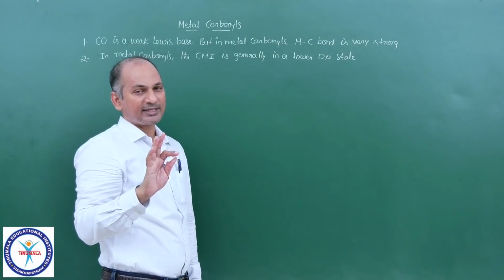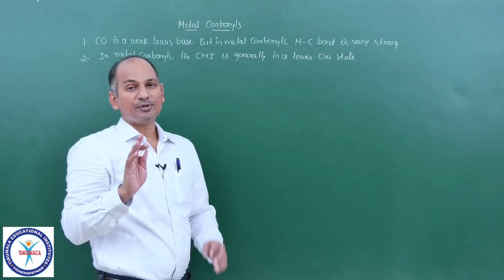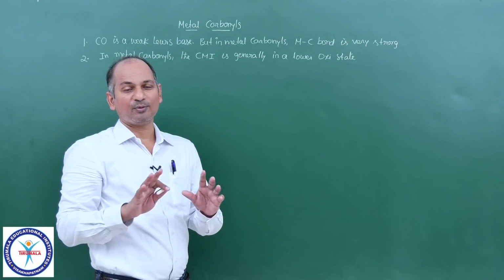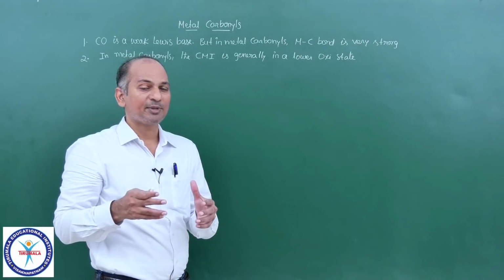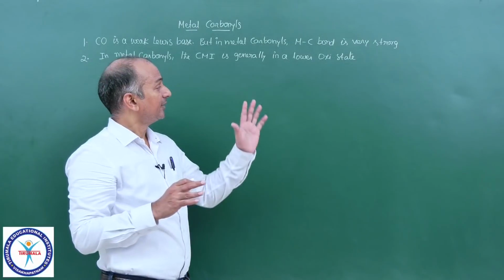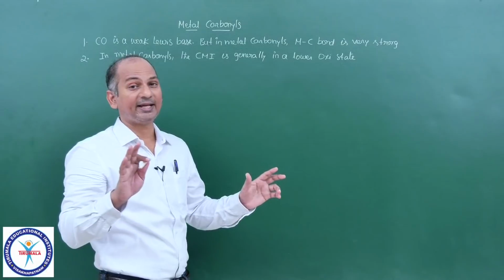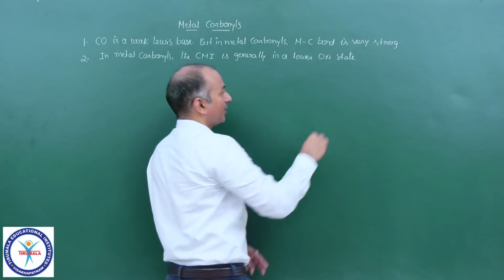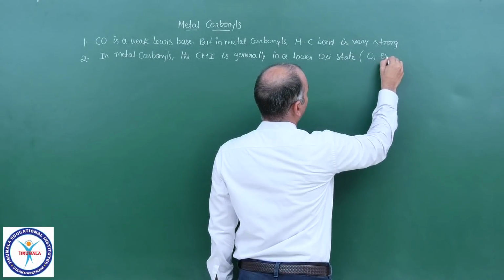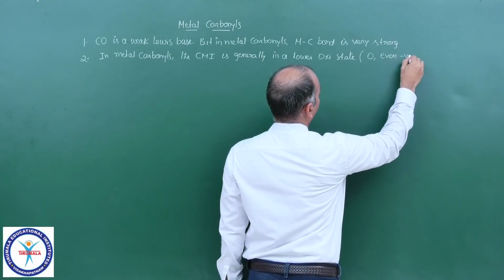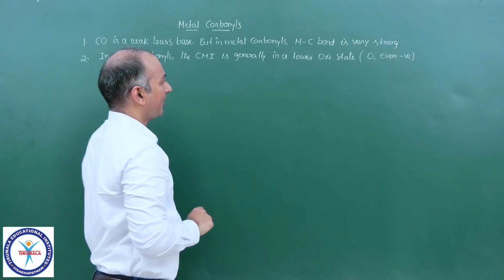In 99% of the cases, the central metal ion is in the zero oxidation state. Not positive, not +1, +2, +3. No Co+3, no Co+2, no Ni+2. Generally it is in a lower oxidation state, and sometimes it even goes negative. So lower oxidation state means most of the time 0, even negative, and you rarely see +1. This is the second point.